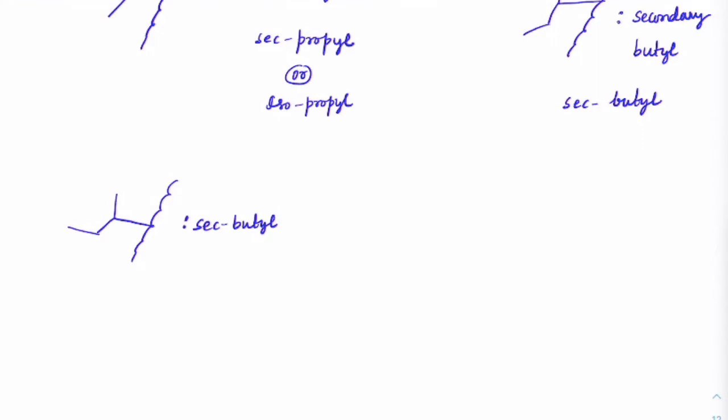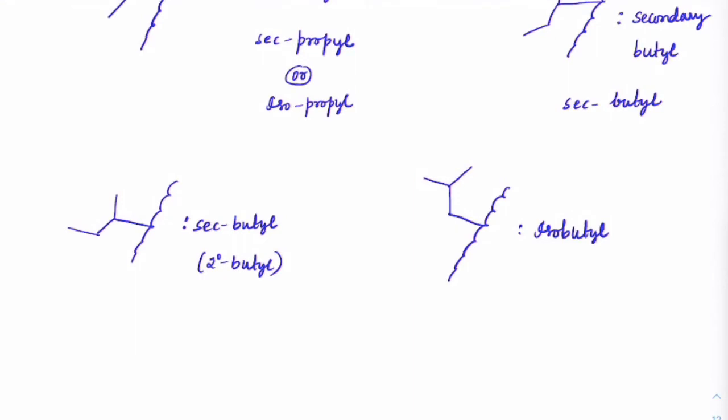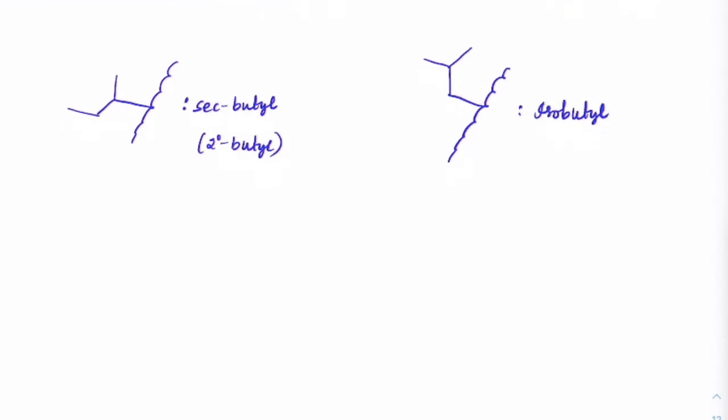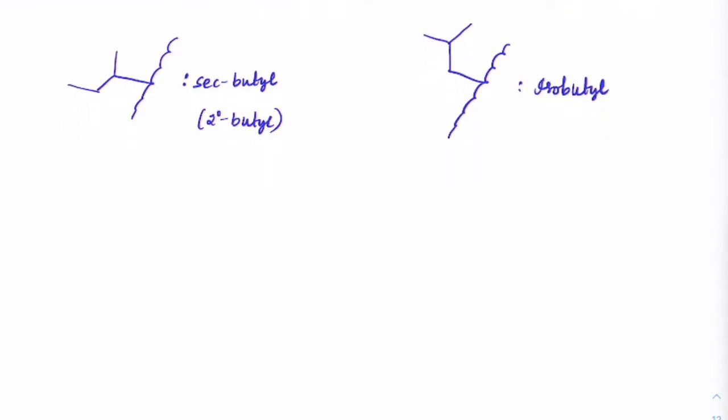Okay. Secondary can also be written with a number. I can write it as 2-degree butyl. And on the main chain, if there is another branch connected this way, like this, we have 1, 2, 3, 4. Then this is isobutyl. So I hope you understood what is secondary butyl and isobutyl here, right? Same thing will follow for all the alkyl groups. If you just know one of them, that will be sufficient enough.